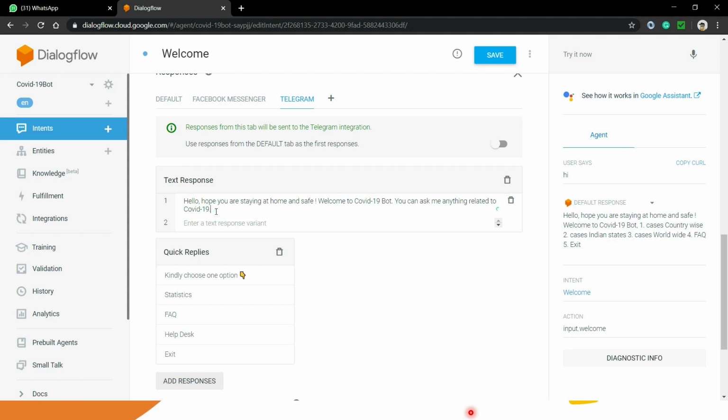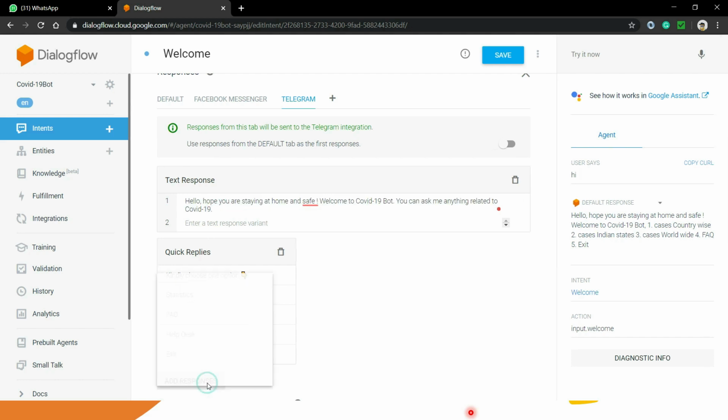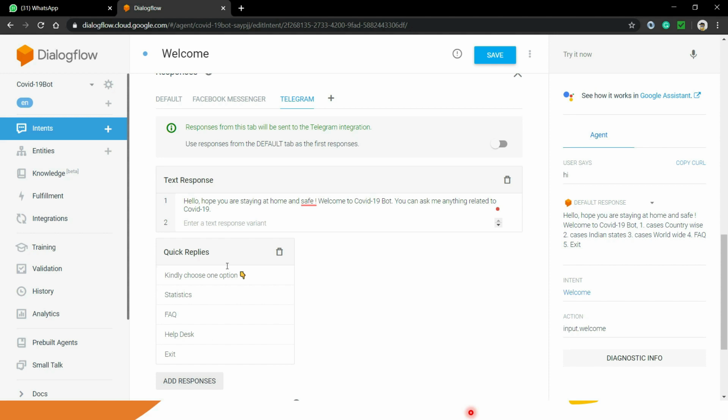Okay, and then you have to type anything which you want as the text response. So whenever user said hi, then this response will come, and after that you have to again click on add response, and then you have to add quick replies over here. So this is my quick replies basically. So I have added the buttons' names like this in the form of quick replies.